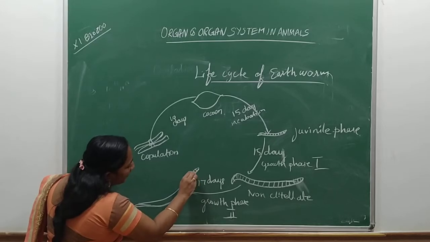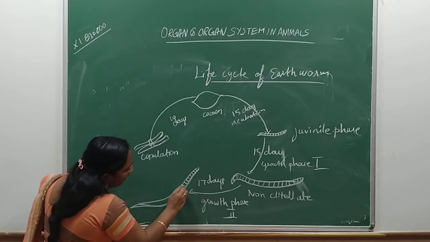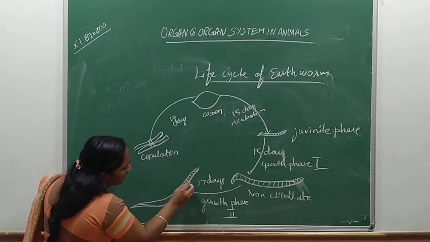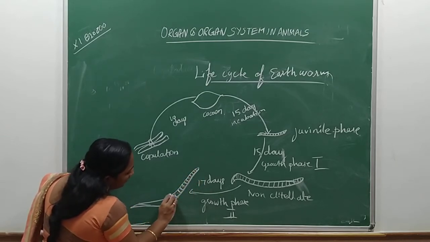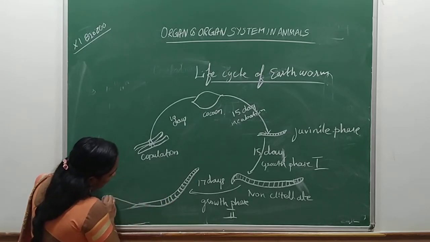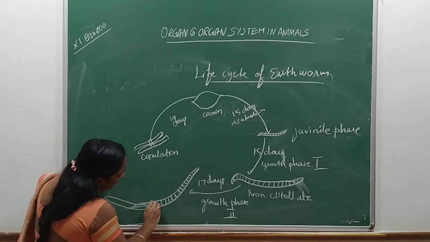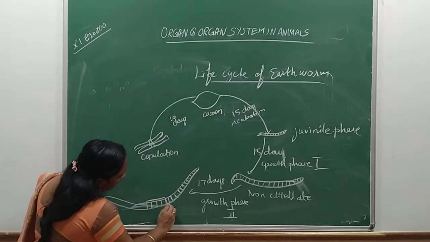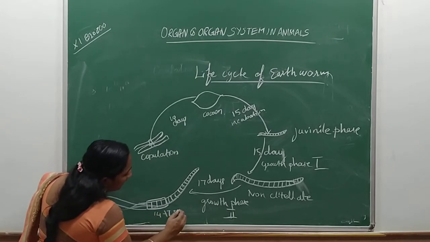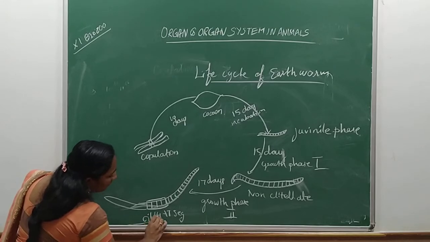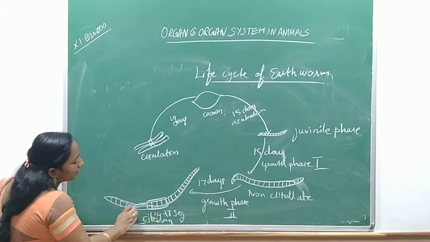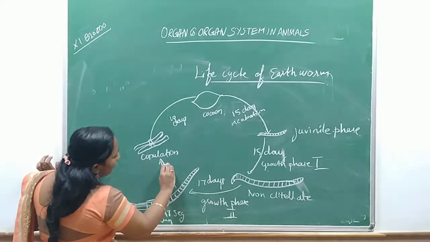Which segments will have the clitellum? 1, 2, 3, 4, 5, 6, 7, 8, 9, 10, 11, 12, 13, 14, 15, 16, 17. So between the 14th and 17th segments, the clitellum is formed.